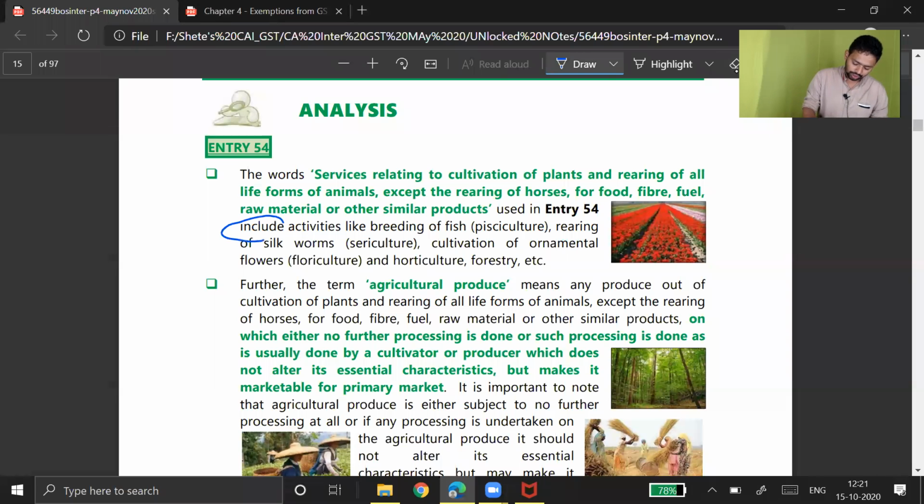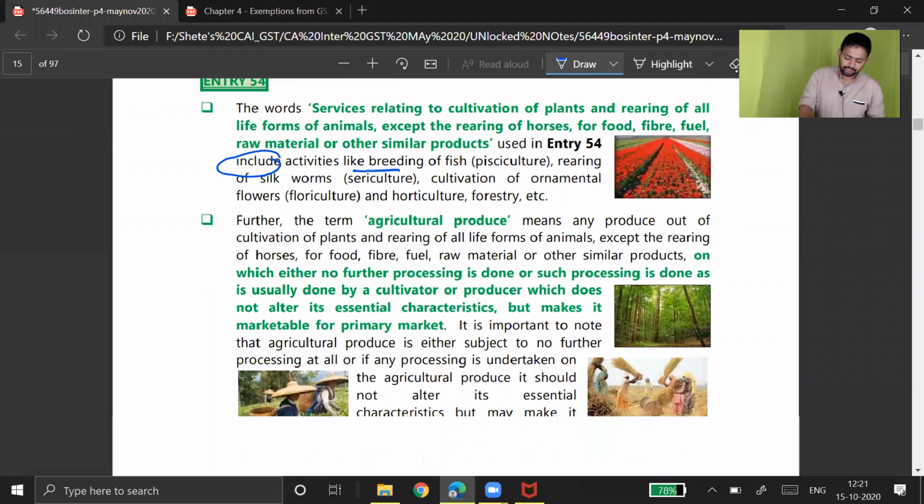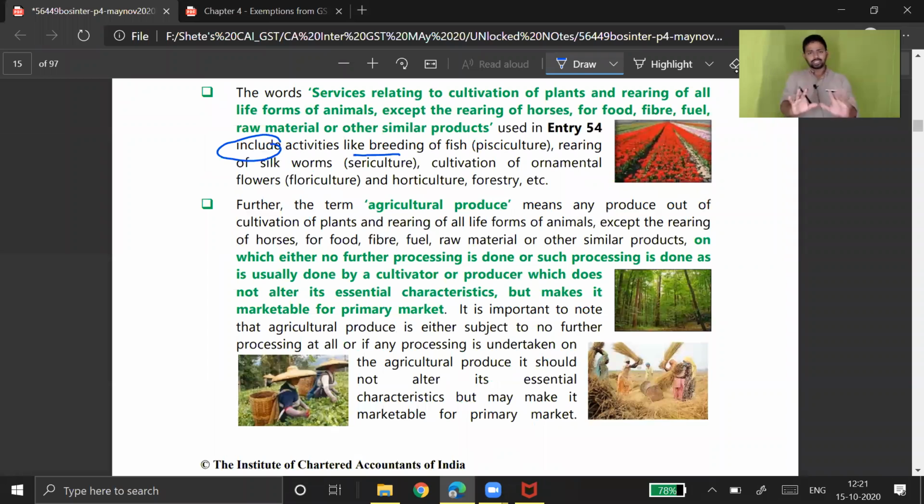It includes what? It includes activities like breeding of fish, that is known as pisciculture, rearing of silkworm, sericulture, cultivation of ornamental flowers, floriculture, and horticulture and forestry, etc. Horticulture means putting plants, big trees, okay, mango tree and then cashew trees, that is known as horticulture. And forestry, this kind of activities it includes in entry number 54. Just more idea it is giving to you.